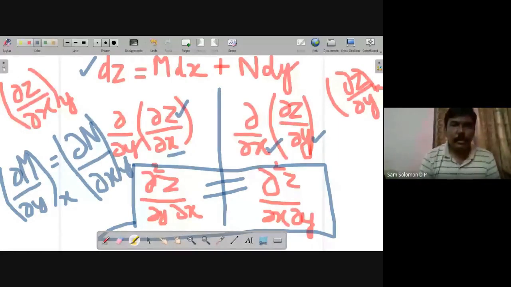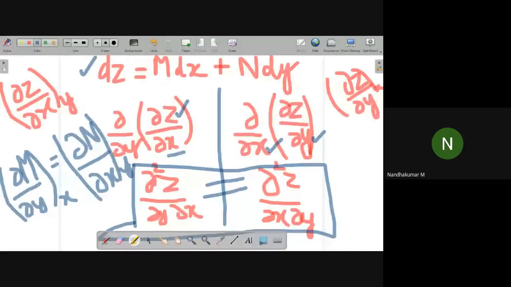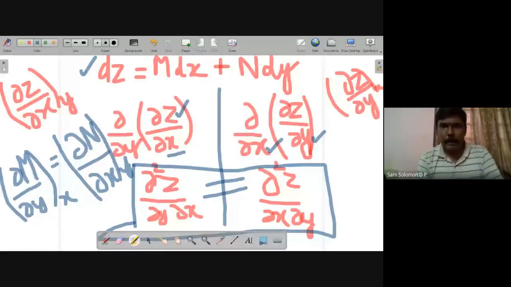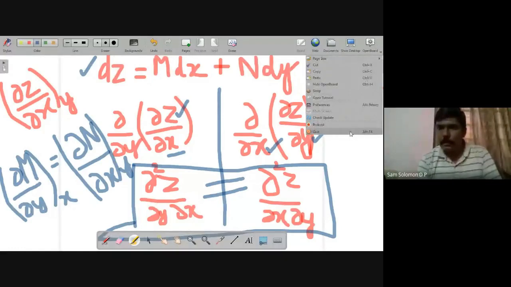Okay, so we know what the condition is. The problem screen is not visible, sir. The PPT is not visible. The whiteboard is only visible. Oh, okay, just a minute. Is the slide visible now? No, sir.